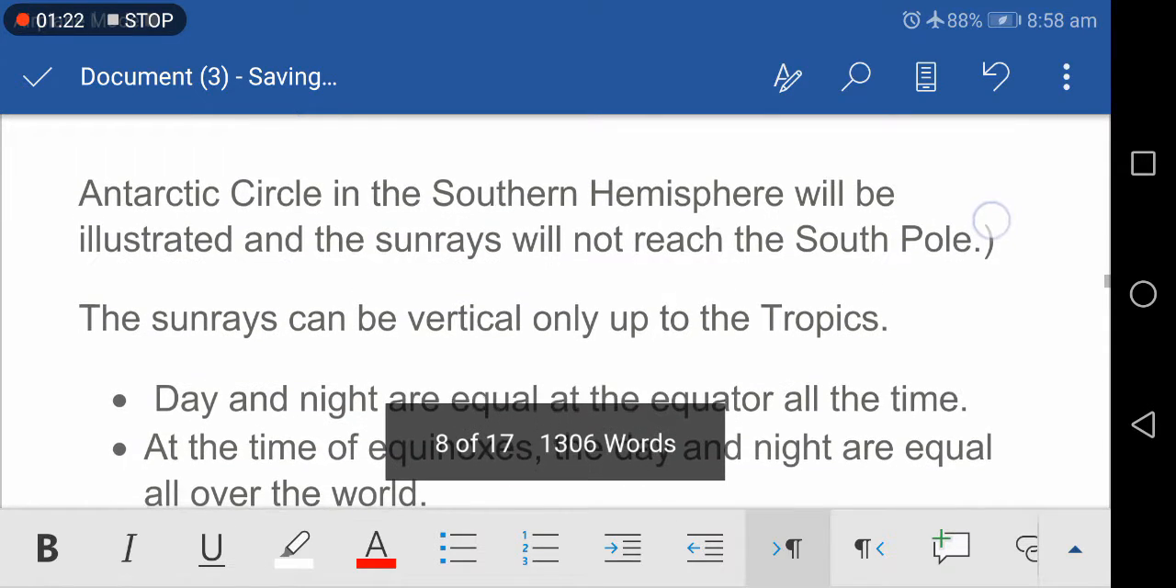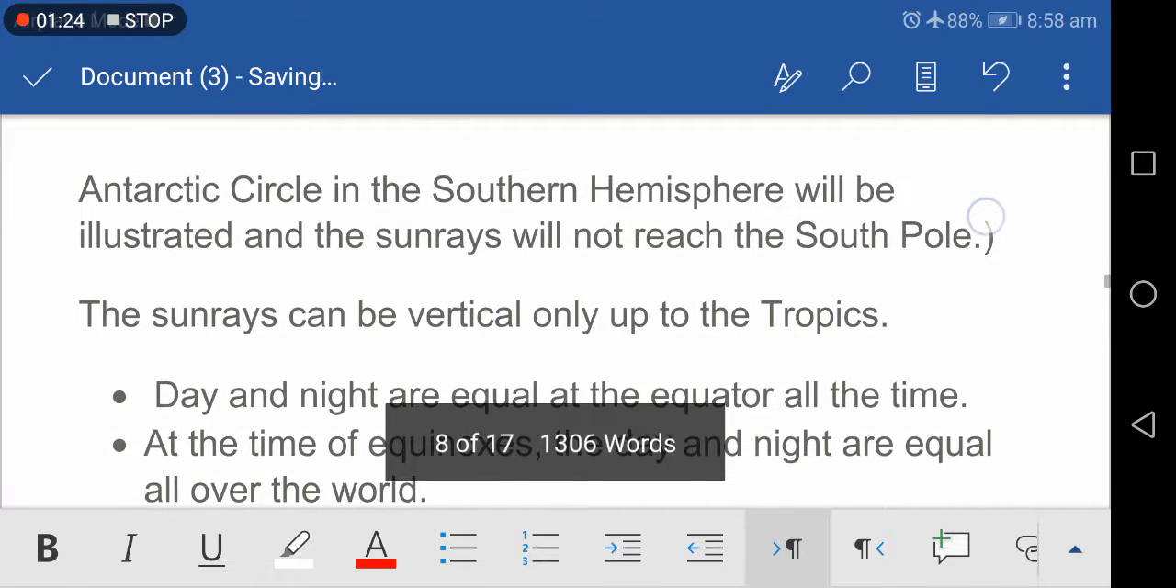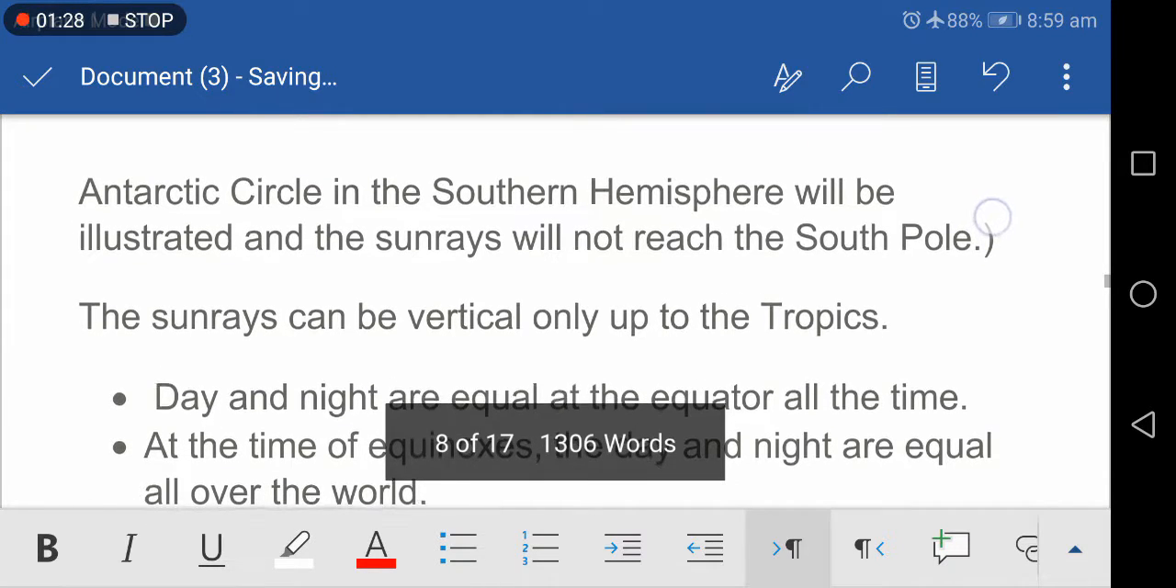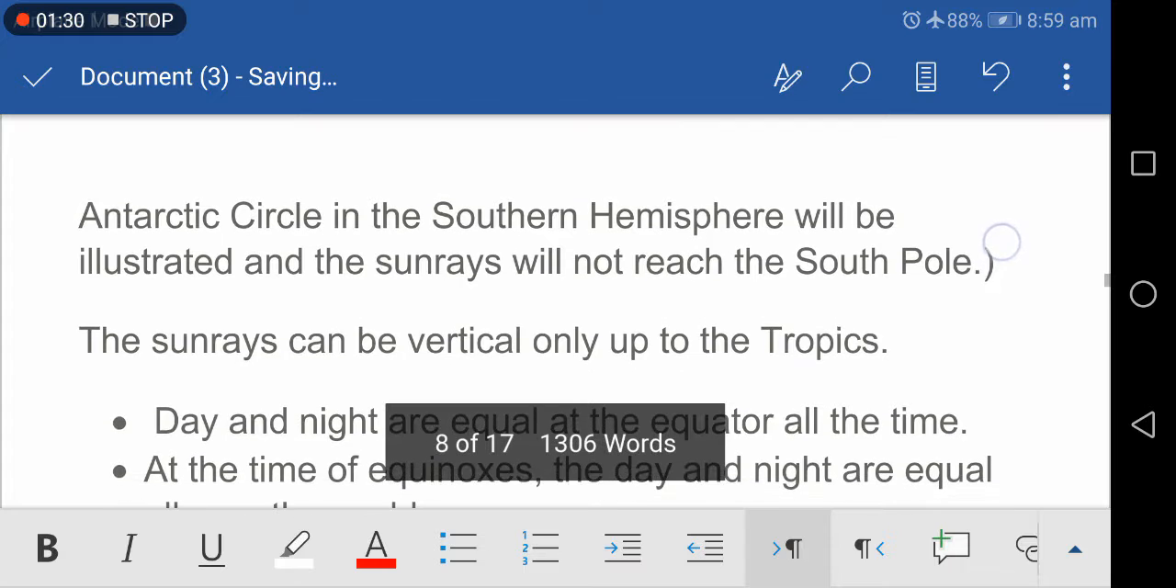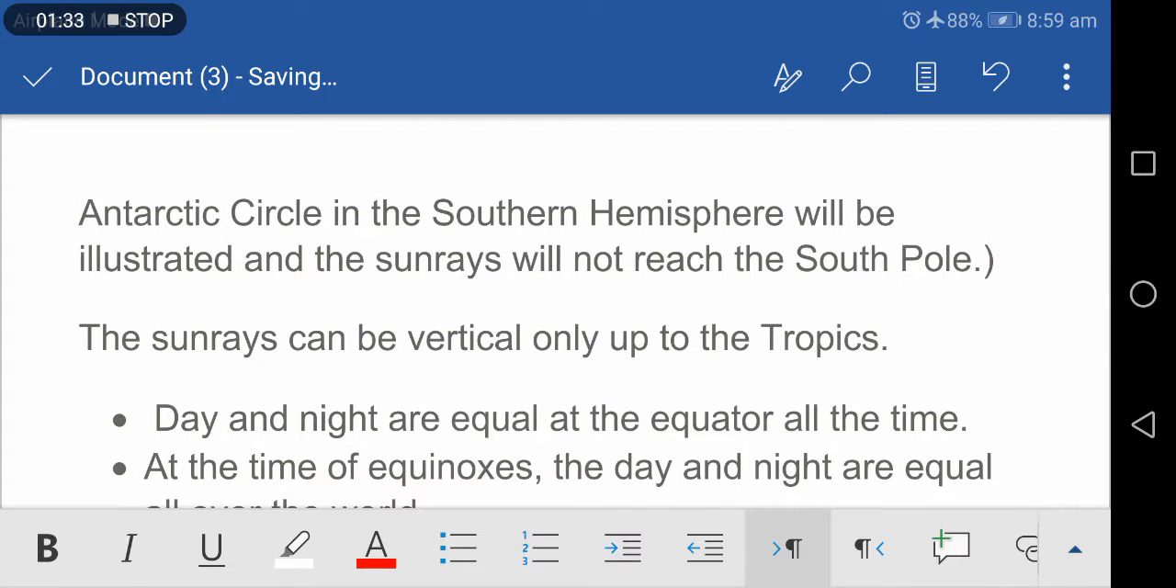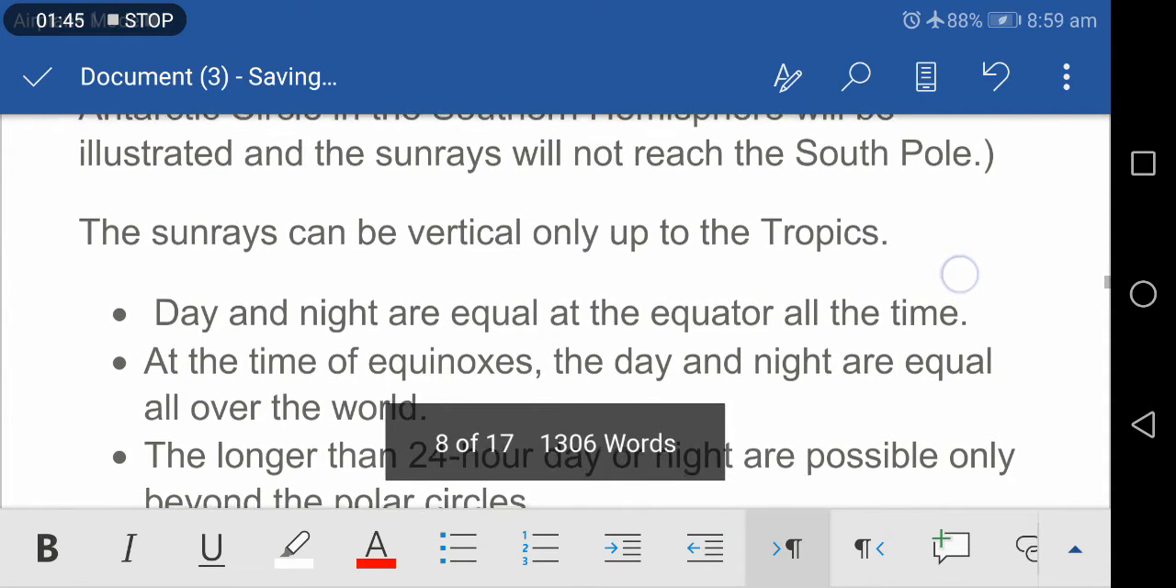Since the inclination of the Earth's axis is only 23.5 degrees from the vertical, the sun's rays can be vertical only up to the two tropics. Sun rays can never be vertical beyond 23.5 degrees north and south.